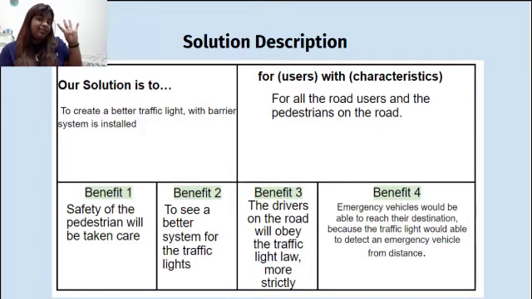There are 4 benefits we can find in our solution description. The first one is the safety of the pedestrians will be taken care of. The second one is to see a better system of the traffic lights. The third one is the drivers on the road will eventually obey the traffic light law more strictly. And last but not the least, the fourth one is emergency vehicles would be able to reach their destinations because the traffic light will be able to detect an emergency vehicle from a distance.